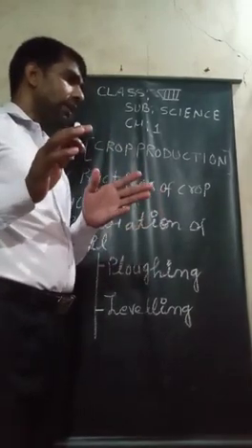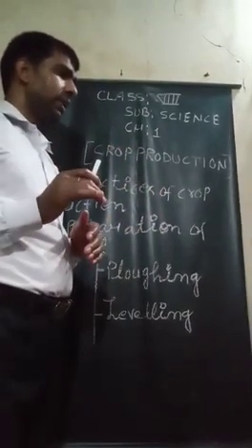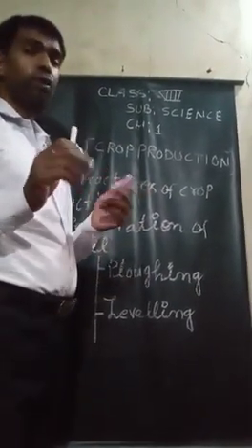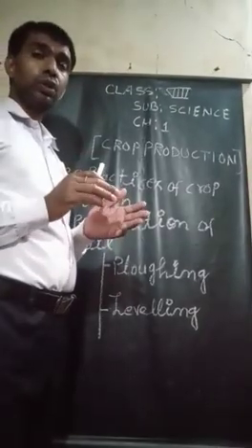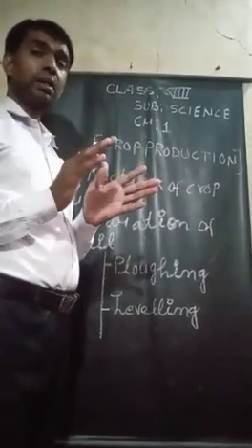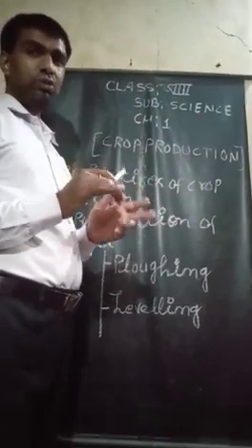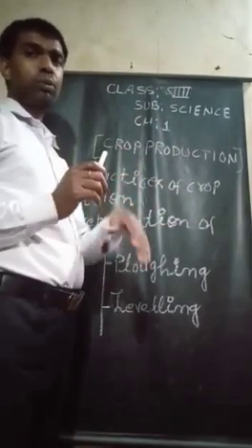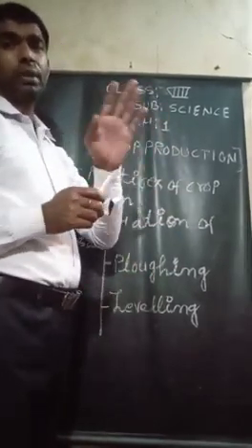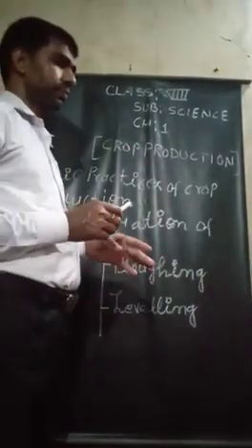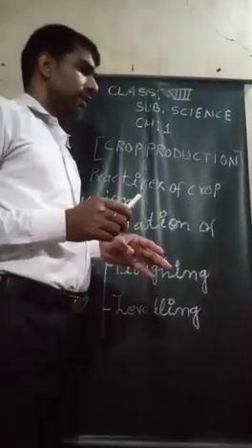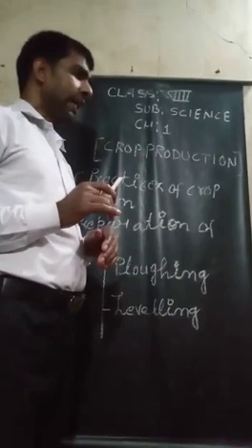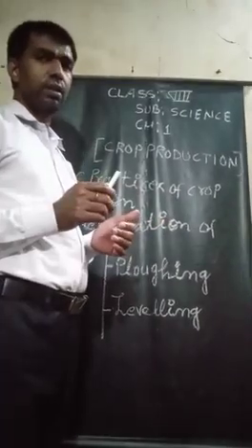If the soil is very dry, it may need to be watered before plowing. So if the soil is too dry, it needs to be irrigated, and then plowing is done. Sometimes manure is added before plowing.